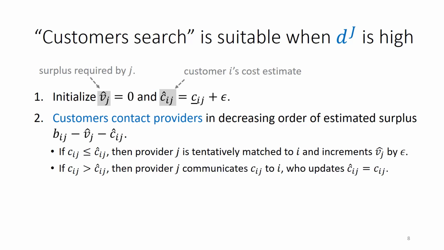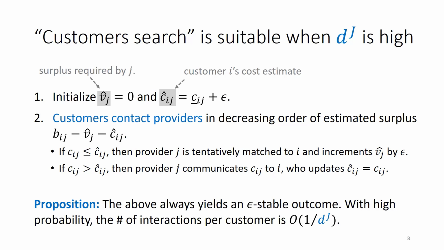If the cost is higher than the customer's estimate, then the provider communicates his actual cost to the customer, who updates her estimate. The proposition is that the above always yields an epsilon stable outcome, and with high probability, the number of interactions per customer is on the order of 1 over dj. And here an interaction is each iteration of step 2, where a customer contacts a provider. So when dj is high, each customer needs to only contact a few providers.